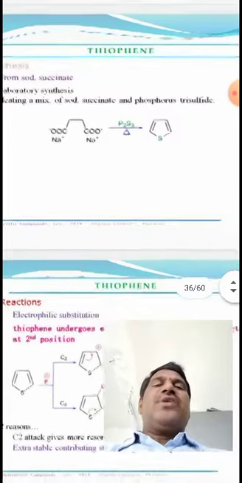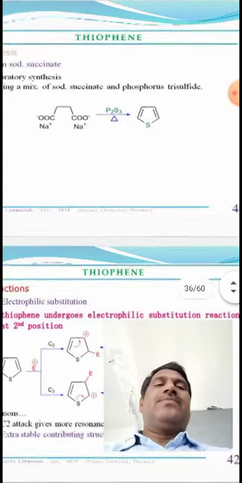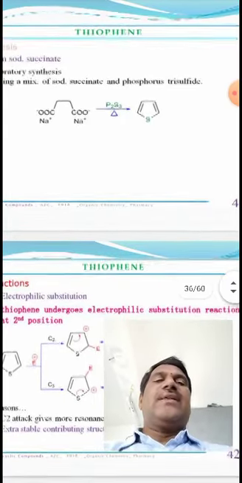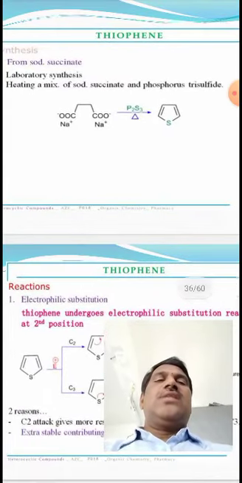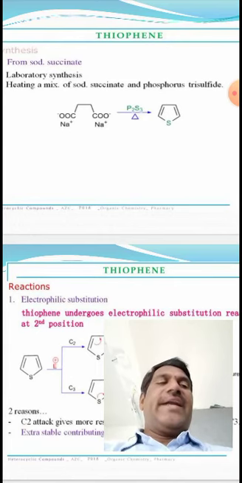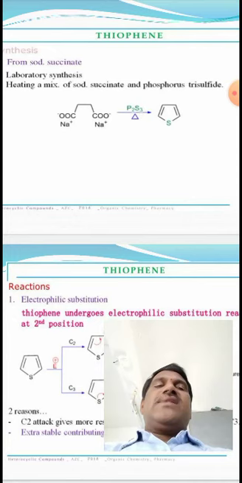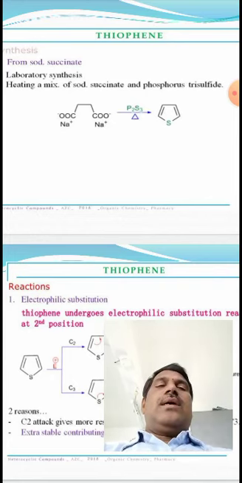Heating a mixture of sodium succinate and P2S3, we can get thiophene. This synthesis is used as a laboratory method.